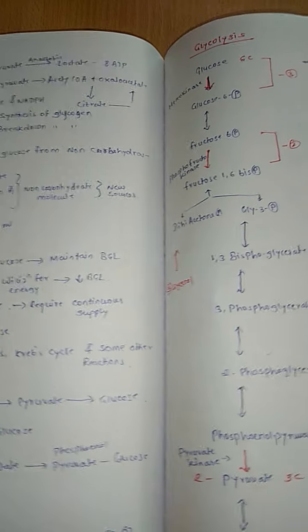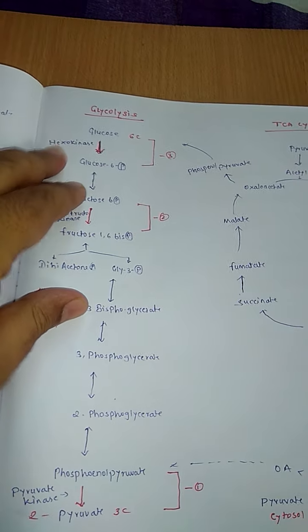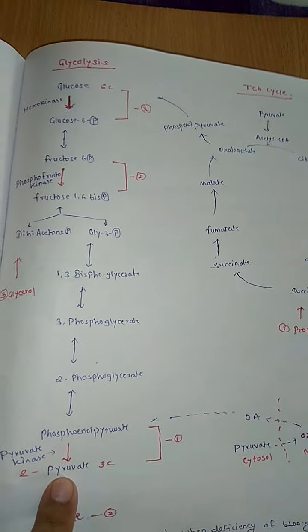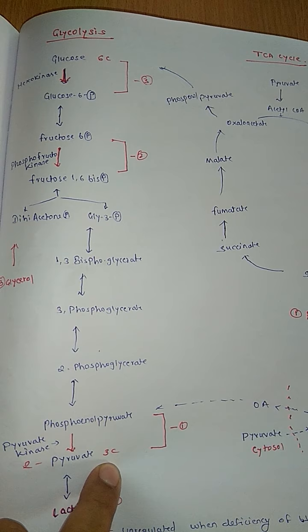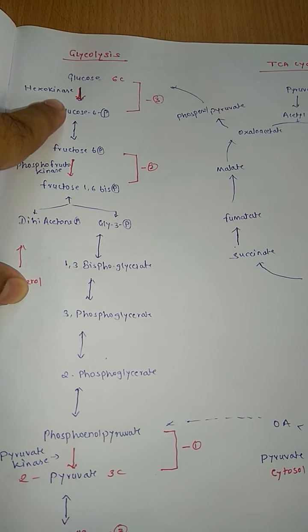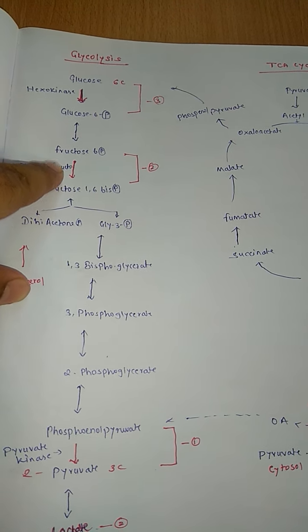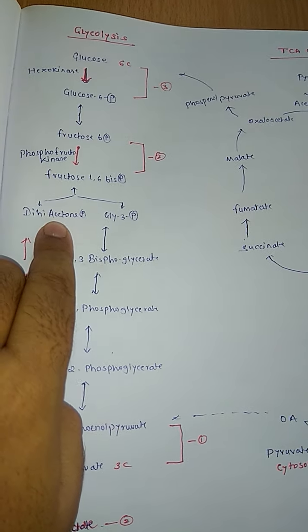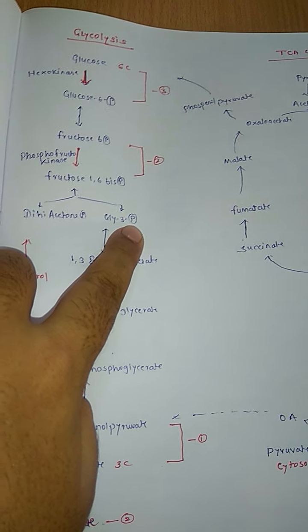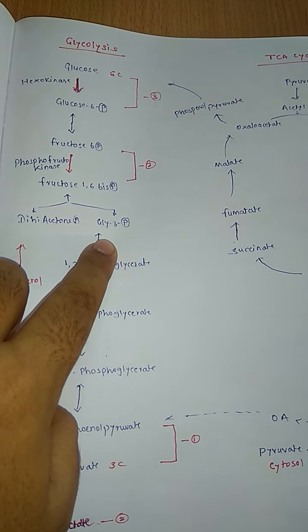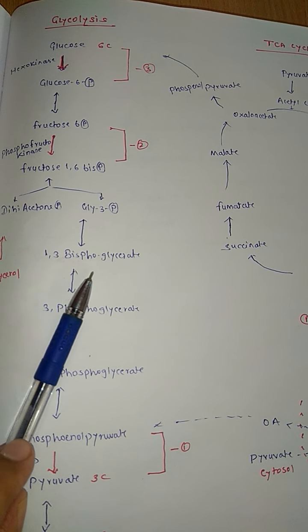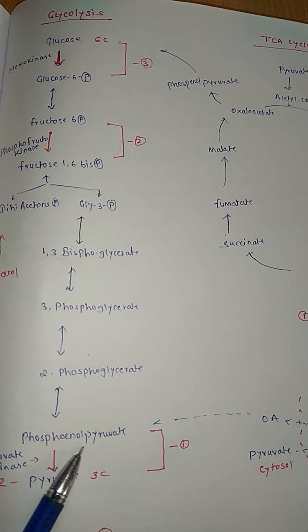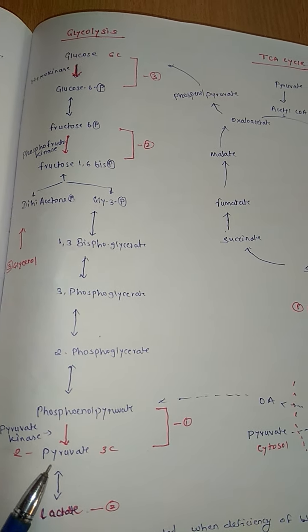First we will go through glycolysis in brief. Glycolysis is the breakdown of glucose, 6 carbon atoms, into pyruvate. Two pyruvate molecules of 3 carbon atoms are produced. There is a series of reactions: glucose to glucose 6 phosphate, fructose 6 phosphate, fructose 1,6 bisphosphate. Then that is converted into dihydroxyacetone phosphate and glyceraldehyde 3 phosphate. Glyceraldehyde 3 phosphate is converted into 1,3 bisphosphoglycerate, 3 phosphoglycerate, 2 phosphoglycerate, phosphoenolpyruvate, and finally pyruvate.